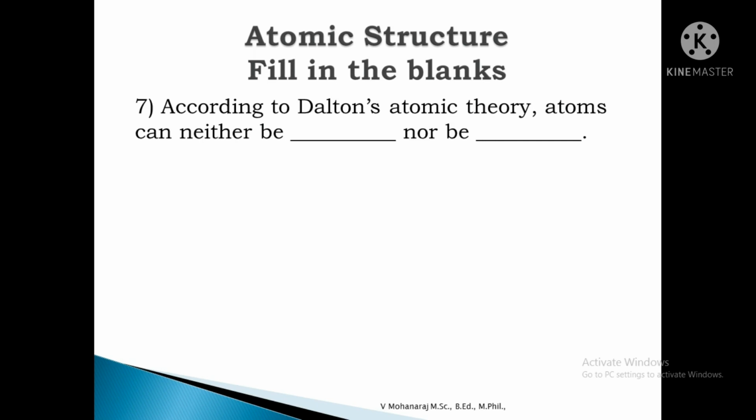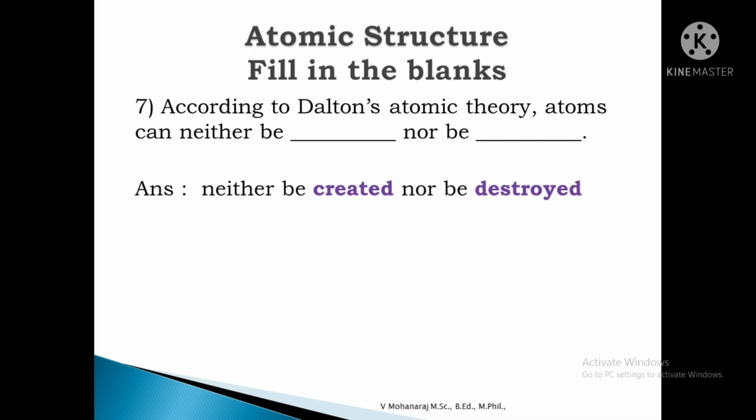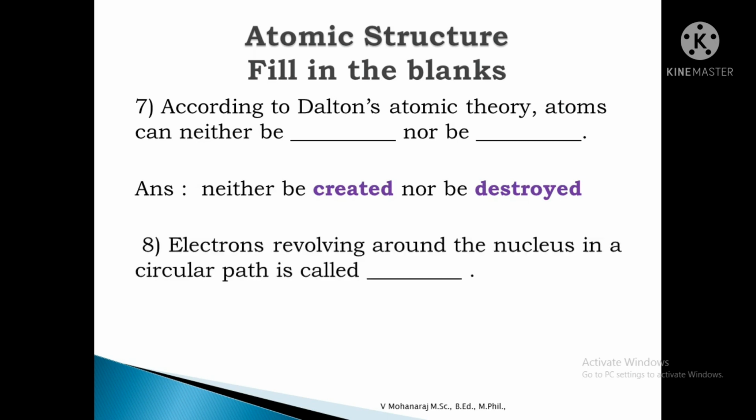Next one, according to Dalton's atomic theory, atoms can neither be dash nor be dash. So atoms can neither be created nor be destroyed. Okay, the answers are created and destroyed. And the eighth one, electrons revolving around the nucleus in a circular path is called dash. The answer is orbit.